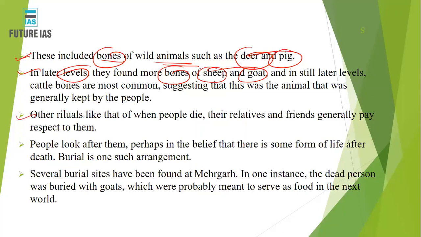Now, other rituals, like when people die, their relatives and friends generally pay respect to them. This was true even before also. We found certain evidence for that.